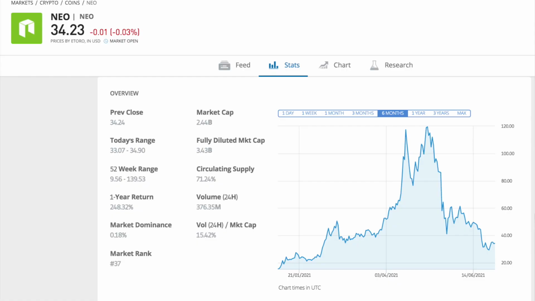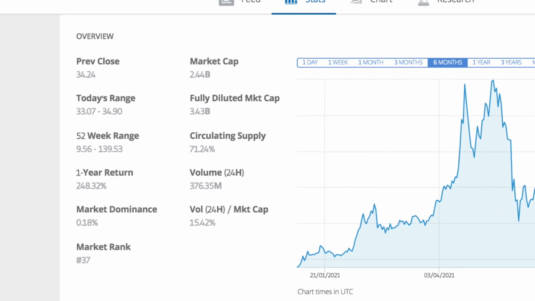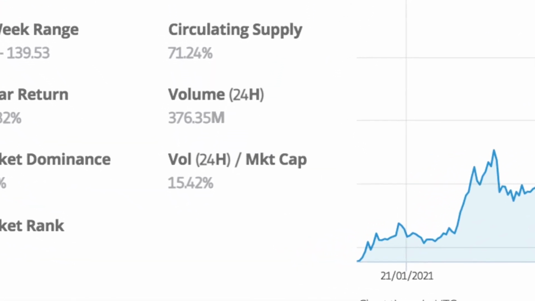The 94% was traded somewhere else. So in order to use this stat to predict the price movement of Bitcoin, you cannot really use Etoro because you can rely only on 6% of Bitcoin, which is nothing. This number should be bigger. The bigger, the better. Let's check NEO, and NEO is 15%. So 15% of NEO was traded on Etoro.